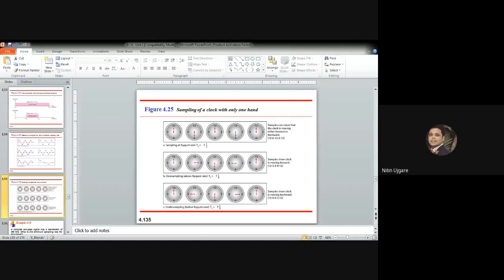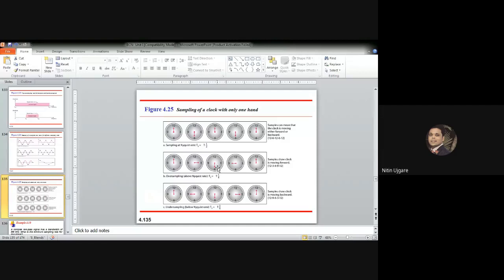But in part B, if we sample at double the Nyquist rate, then what would be the interval that we get? The sampling interval will be 15 seconds. So the sample points in this case would be 12, 3, 6 and 9. And you can see that you may have a feel that the clock is moving forward, right? Like this, then 3, then 6, then 9 and 12.